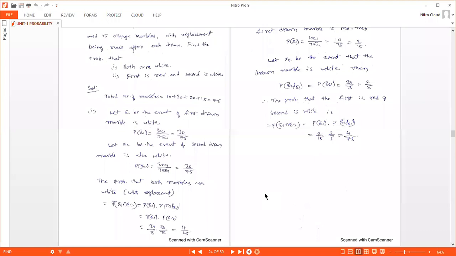So 30 by 75 into 30 by 75 is equal to 4 by 25. Here we applied the conditional probability definition, so directly you can write probability of E1 intersection E2 as 30 by 75 into 30 by 75, equal to 4 by 25.